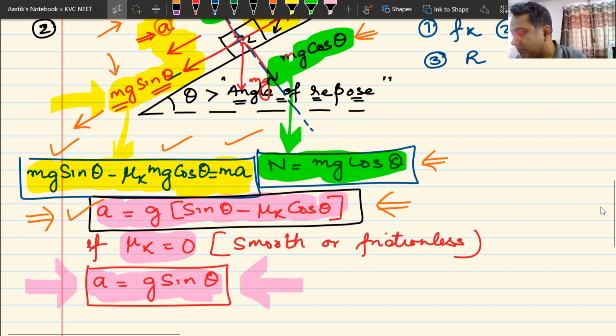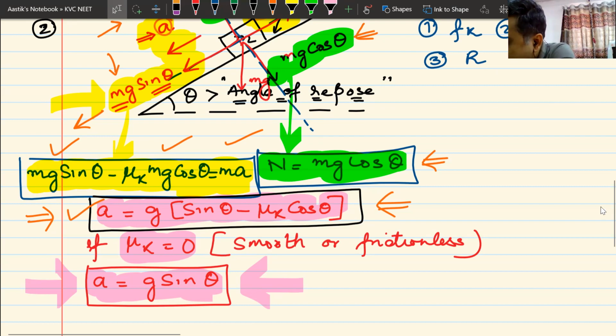I'll give you one question, and probably with that question will give you more confidence. So solve this question. Question number 3. Let us say that this angle is 37 degrees. Mass of the block is 5 kg. You just find out the value of frictional force Fk.